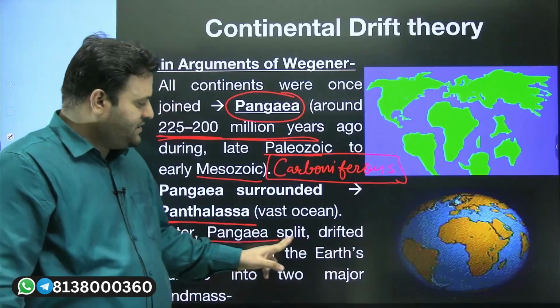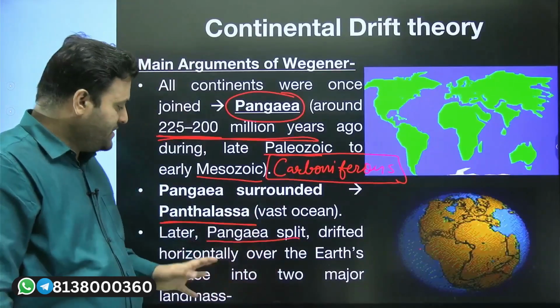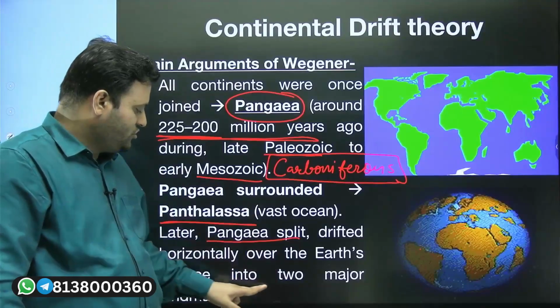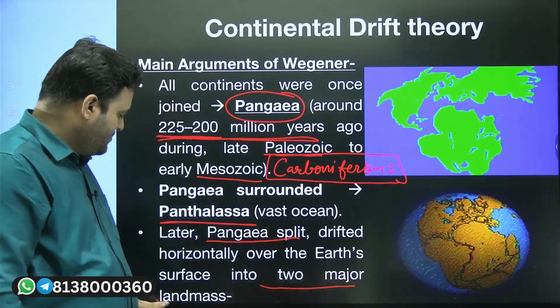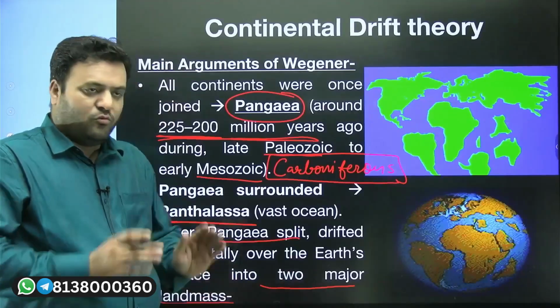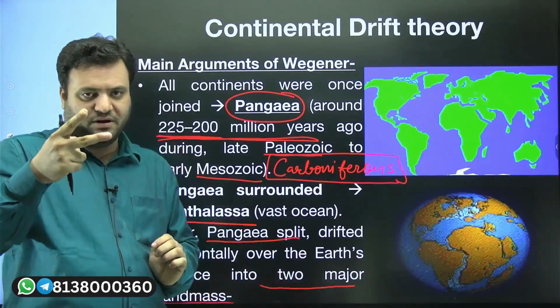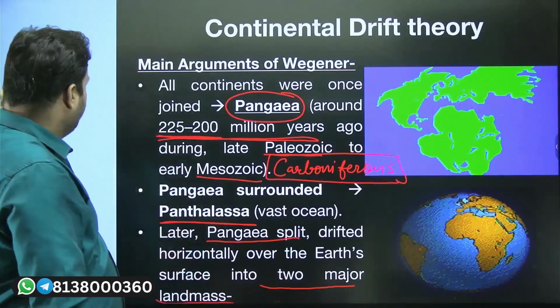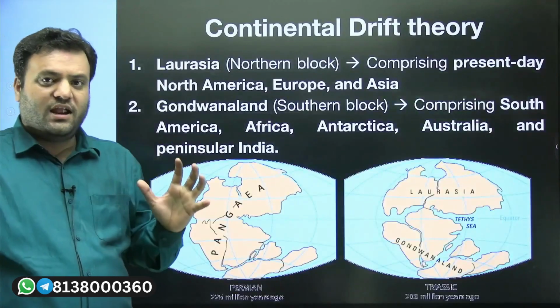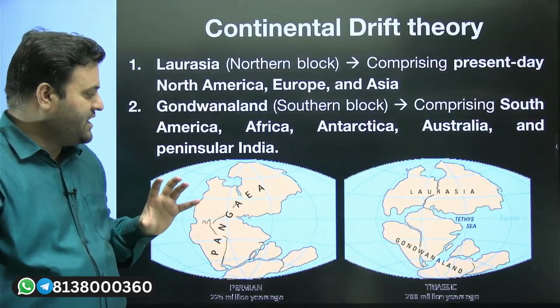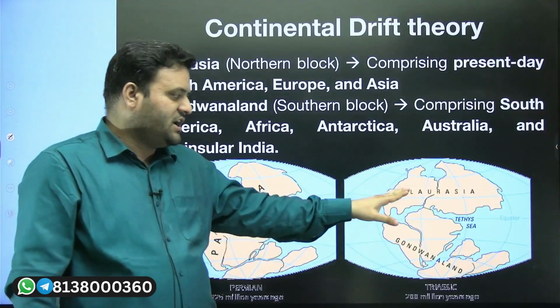Pangea further split, and it led to two major land masses. From that one landmass, two landmasses appeared. These two landmasses were given the names Laurasia and Gondwanaland.